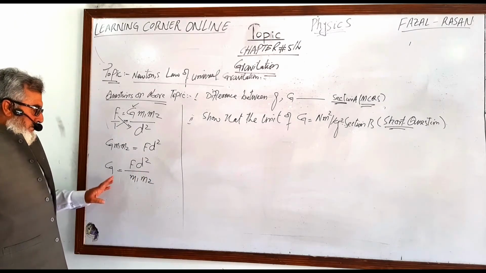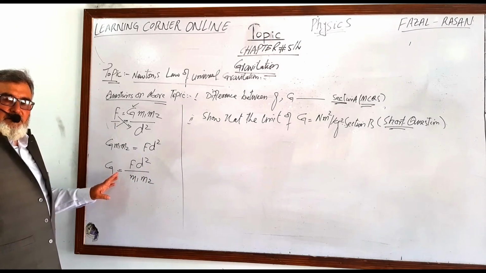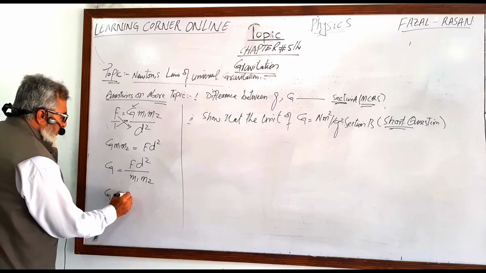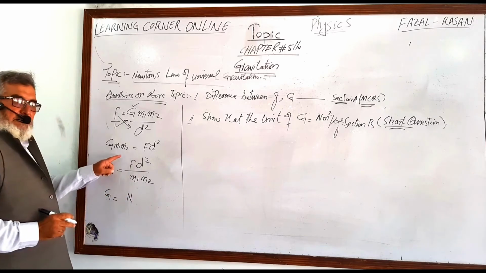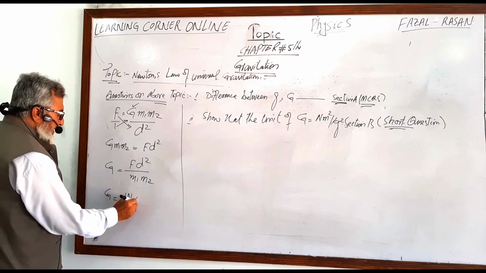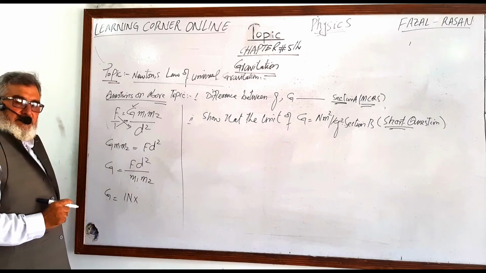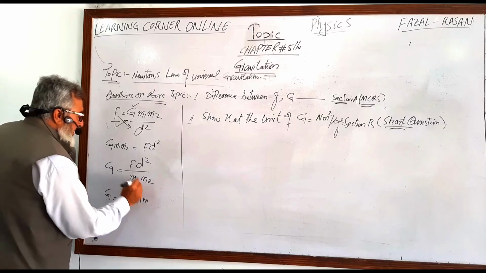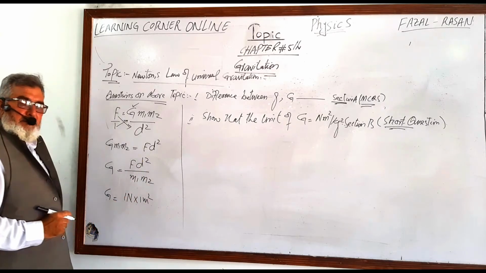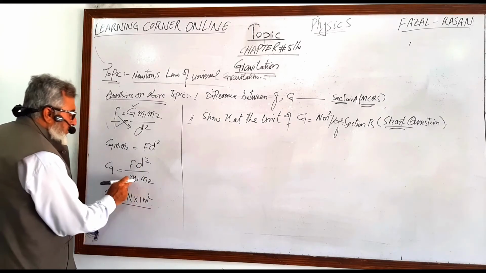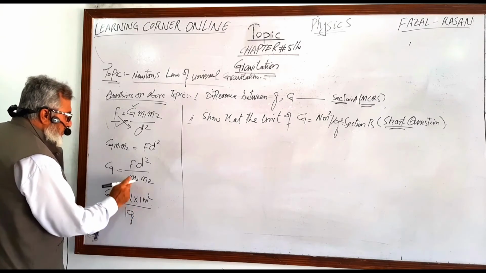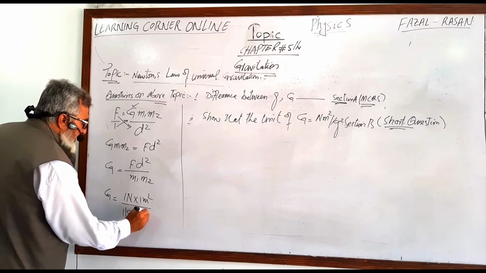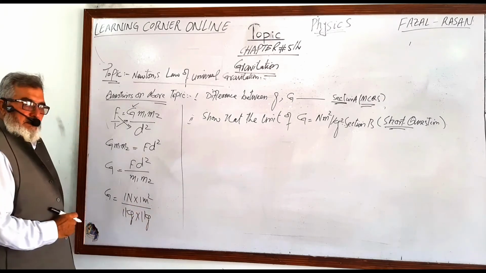Now putting the values in this expression from SI units, that is G is equal to the unit of force, which is Newton in SI units, the unit of length or distance or separation is indicated by meter. Because it is squared, it will be assigned by meter square. There are two masses, so for mass 1 it will be assigned by kg, and this second mass will also be assigned by kg.